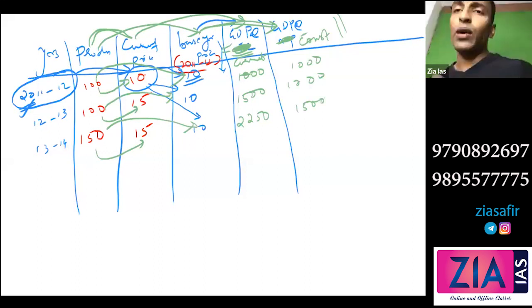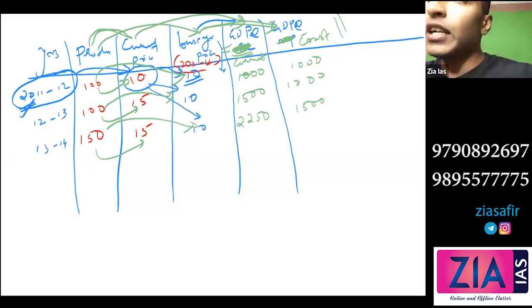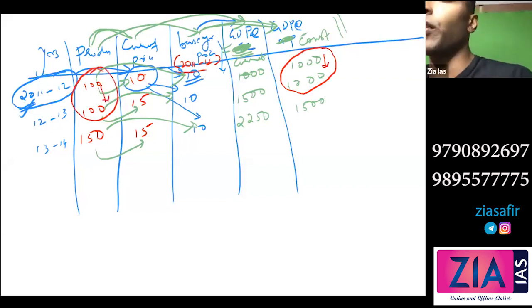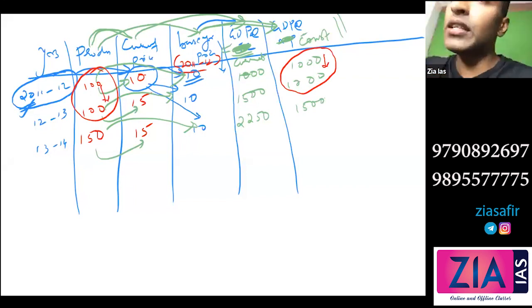Okay. So is there any doubt in the table which we have discussed? Okay. No. Now the analysis part. If you see here, GDP at constant price, can you see any change here? You cannot see any change here, 1000 to 1000. Why? Because there is no change in production. So GDP at constant price has not changed. But you see GDP at current price, it has changed.